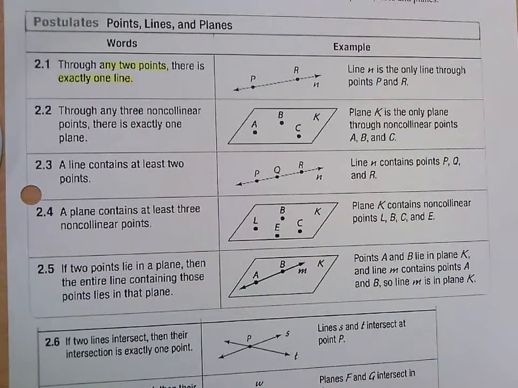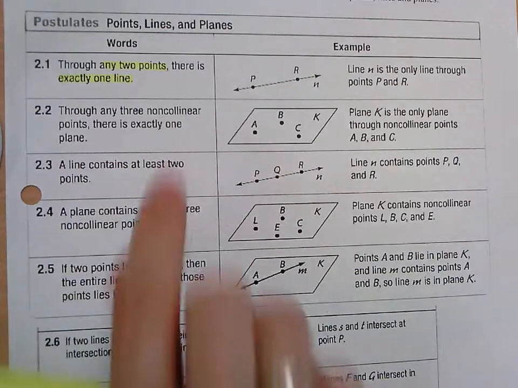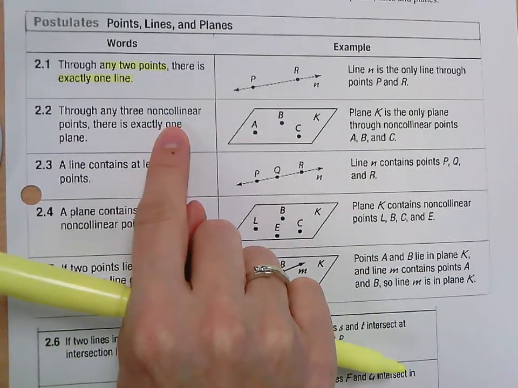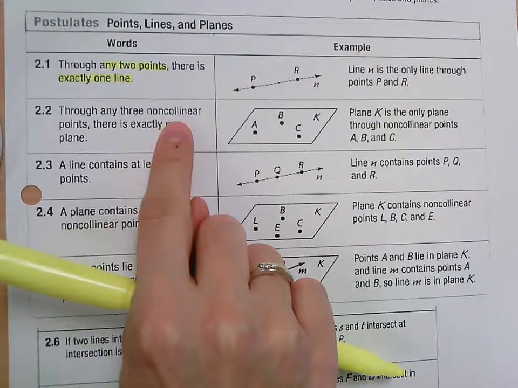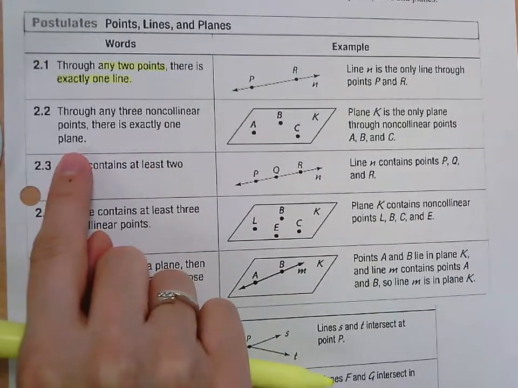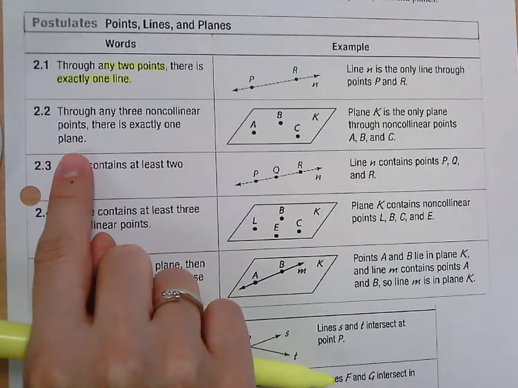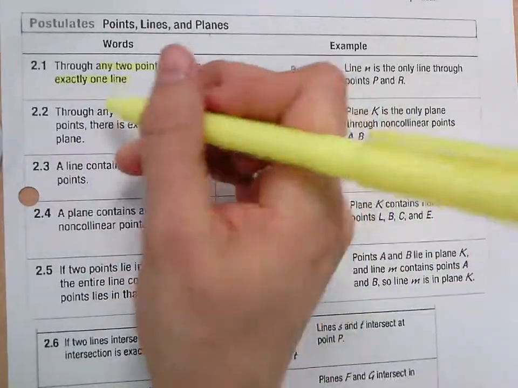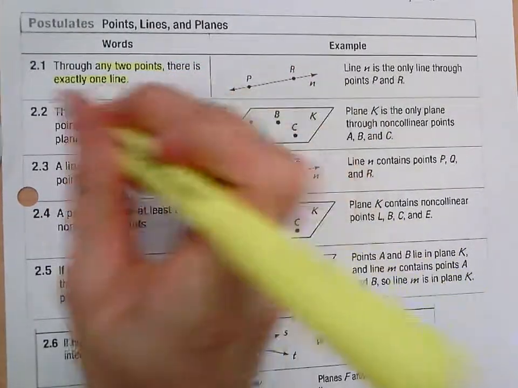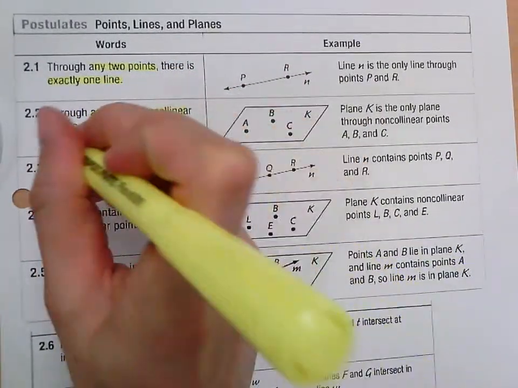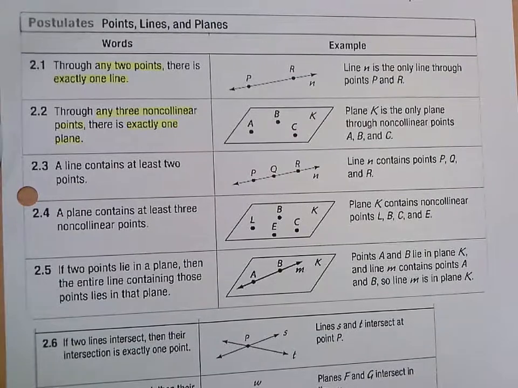Postulate 2.2, through any 3 non-collinear points, there's exactly one plane. What does non-collinear mean? Not on the same line. And we talked about that to name a plane, you could use 3 non-collinear points. So any 3 non-collinear points, there's exactly one plane through those points.